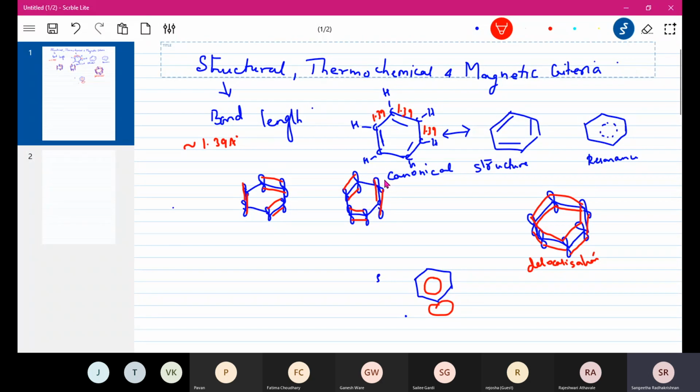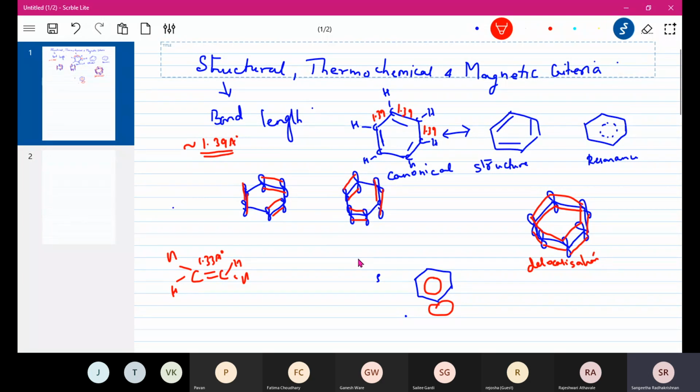That will happen only if you have something like this. Otherwise, usually double bonds, like C double bond C in an alkene, the length will be 1.33 angstrom units. So regular double bonds have a bond length of 1.33, but our benzene one has a bond length of 1.39.